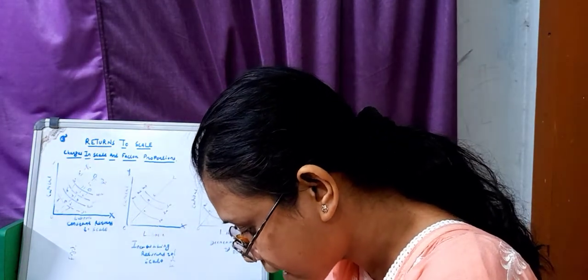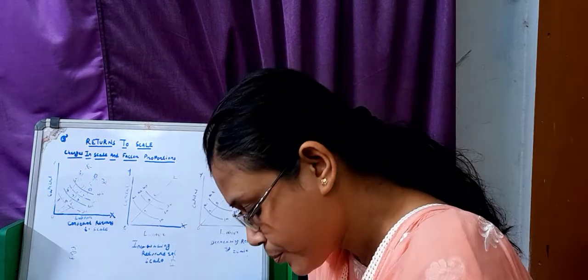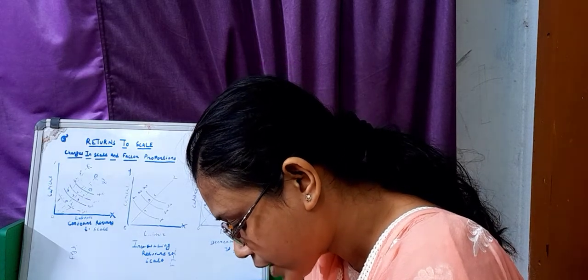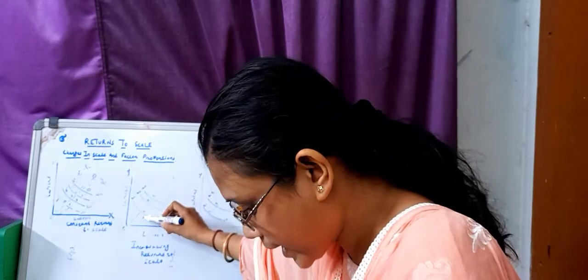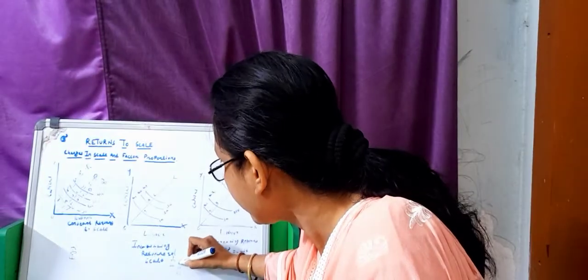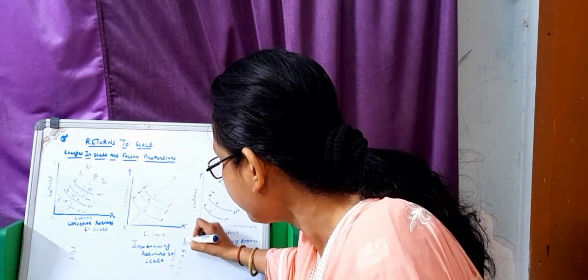It will be seen that the distance between the successive isoquants decreases as you expand output by increasing the scale. Thus, increasing returns to scale occur since OA is greater than AB, and AB is greater than BC.